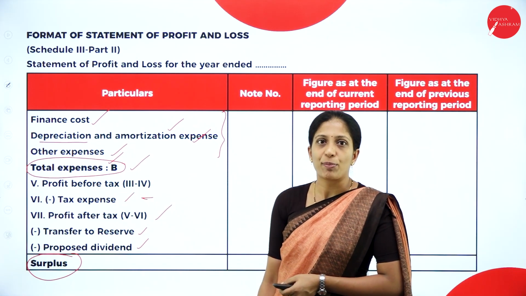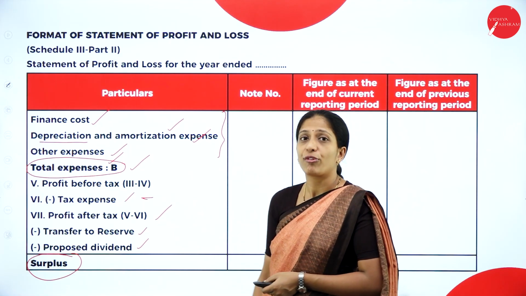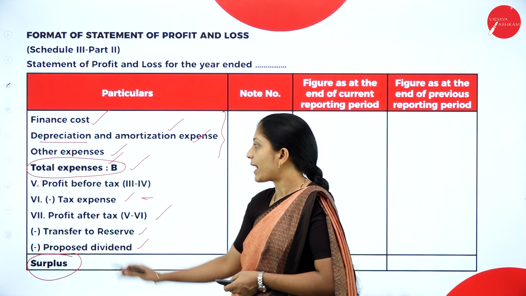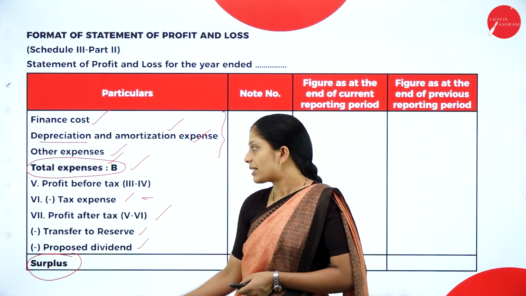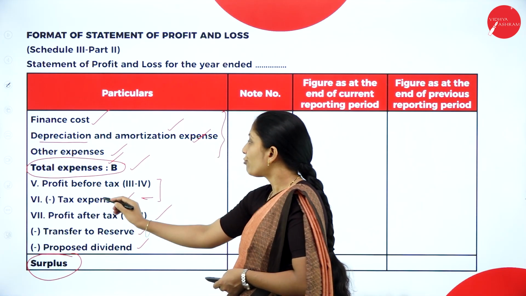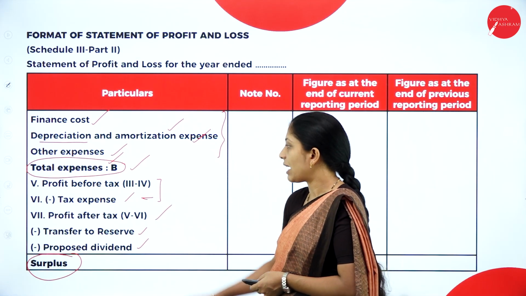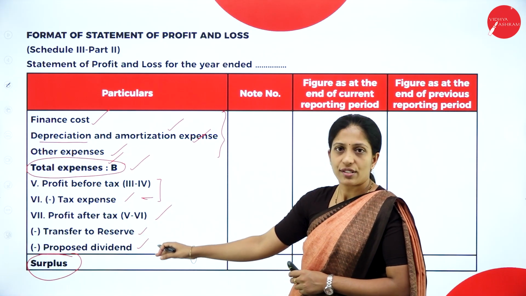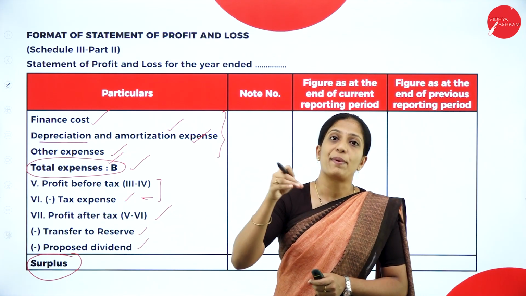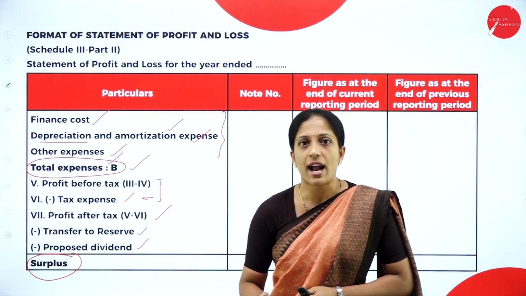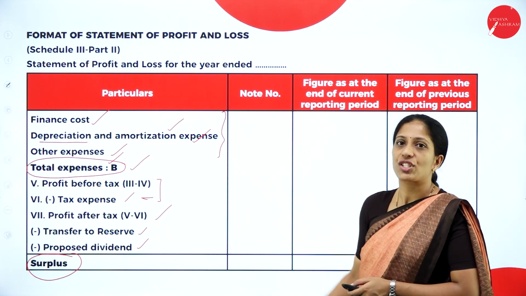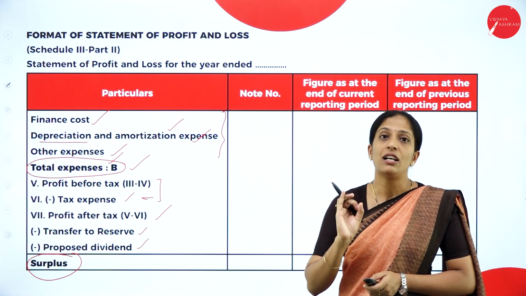Next, we have profit before tax. So how do you get profit before tax? Total revenue minus total expenses, you'll get profit before tax, less tax expenses, then you will get profit after tax. When you minus 5 minus 6, you will get profit after tax. So you have to minus transfer to reserve and proposed dividend, and you have to add if there is any surplus of previous year, that you have to add, so that you will get net surplus. Okay, so hope you are clear about statement of profit and loss along with the notes.